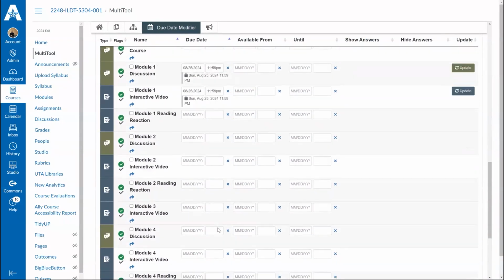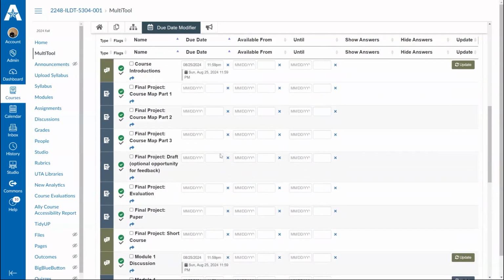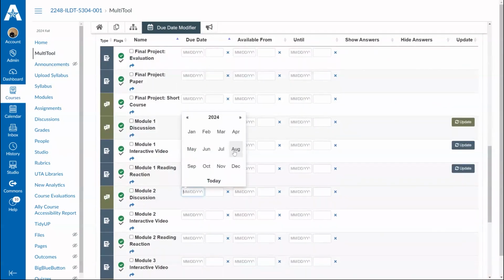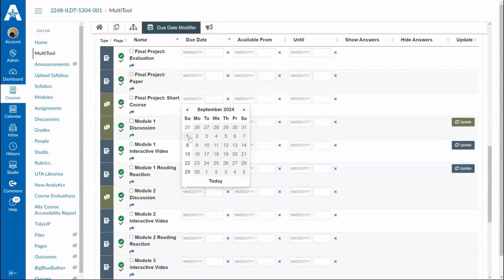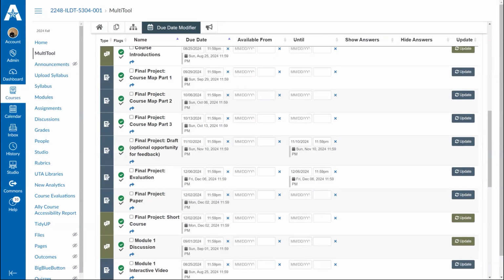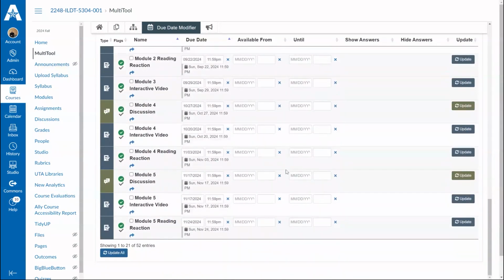All right, so that looks like I have everything for module 1 now. Then module 2 will be the first, and I'll copy that, and so on for the remainder of these. All right, so once I get all of those added in here, I'll go to the bottom and I will